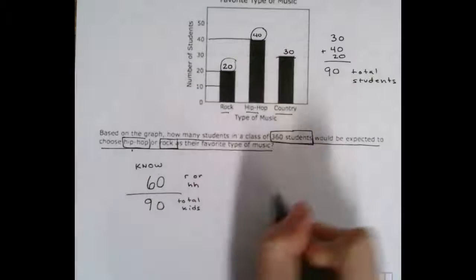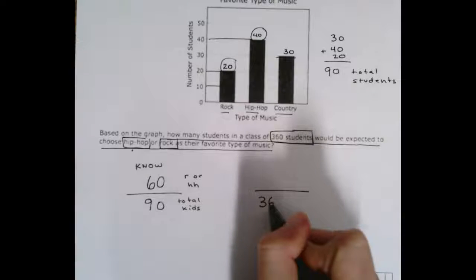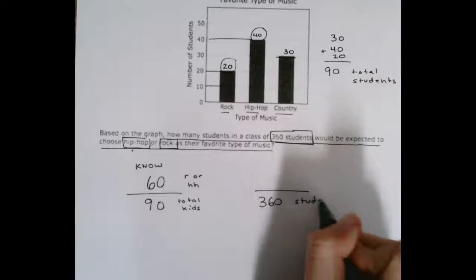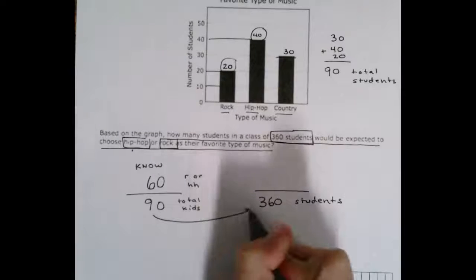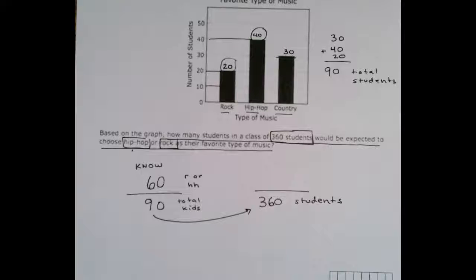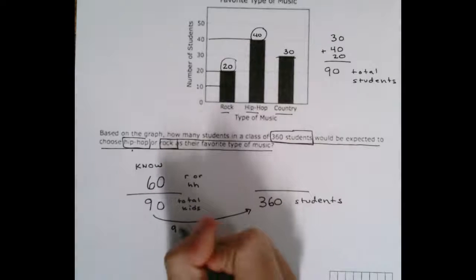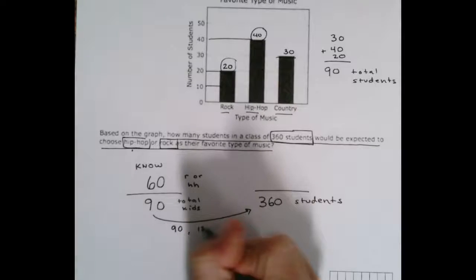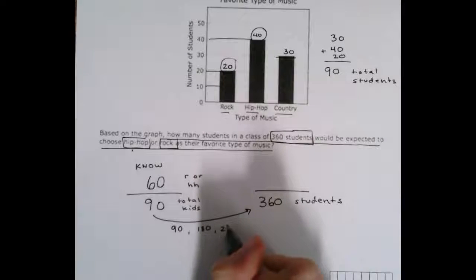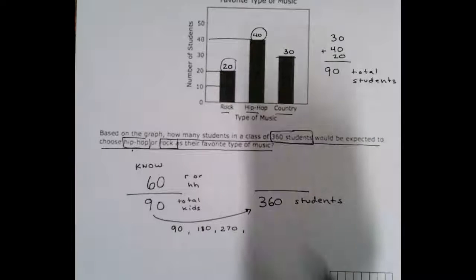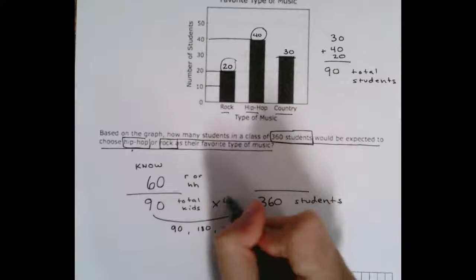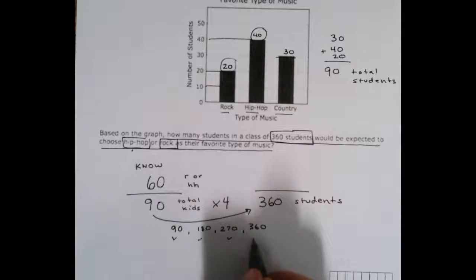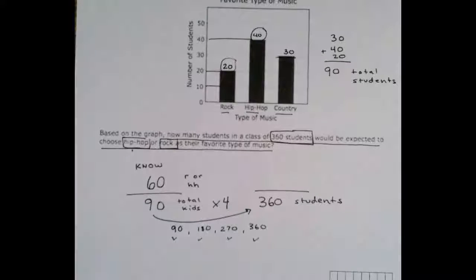We want to use this to predict 360 students. Because we're not going to go around and ask 360 students. We instead just ask 90 and we're going to use this number to predict. So I need to figure out how many 90s are in 360. Well, that's like counting by nines. 90, 180, 270, 360. So if I check, that's times 4. 1, 2, 3, 4. So 90 times 4 makes 360.